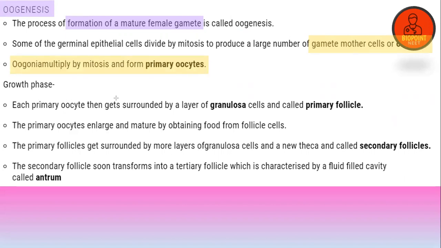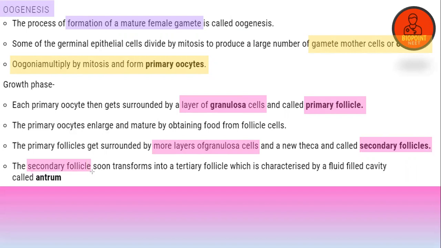Each primary oocyte gets surrounded by a layer of granulosa cells that leads to the formation of the primary follicle. The primary follicle gets surrounded by more layers of granulosa cells to form the secondary follicle. The secondary follicle gets transformed into a tertiary follicle, which is characterized by a fluid-filled cavity known as the antrum. So these are the important points which you have to study over here.